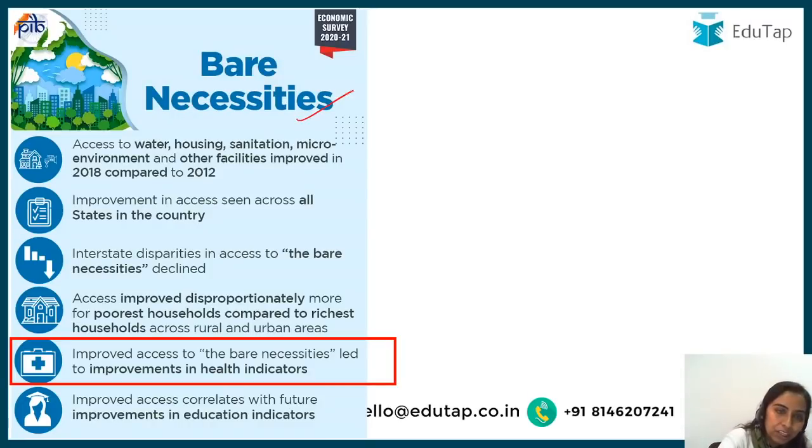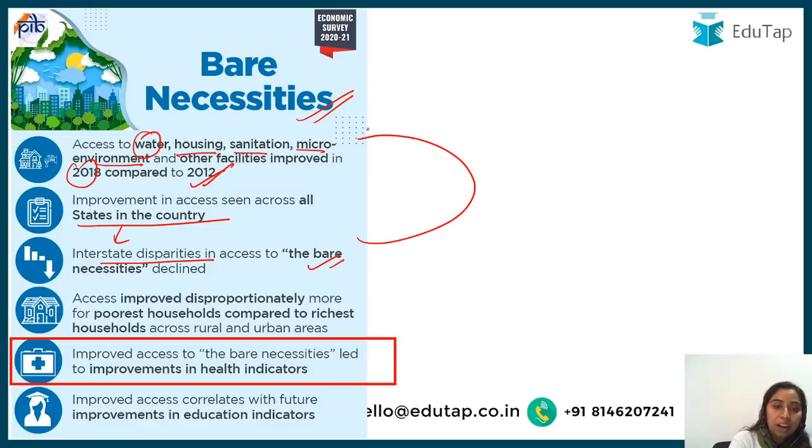This is the name of this chapter, and in this chapter of the volume, government economic survey says that access to bare minimum necessities, that is water, housing, sanitation, microenvironment, has improved in the year 2018 in comparison to 2012. So basic necessities, bare necessities have been provided. There has been improvement in all states, which means that interstate disparities have gone down, right? In terms of bare necessities.